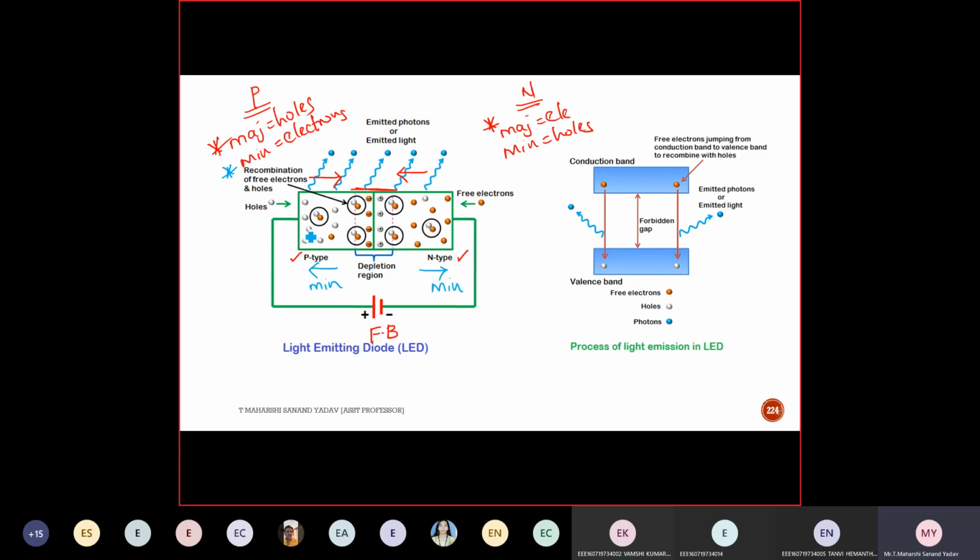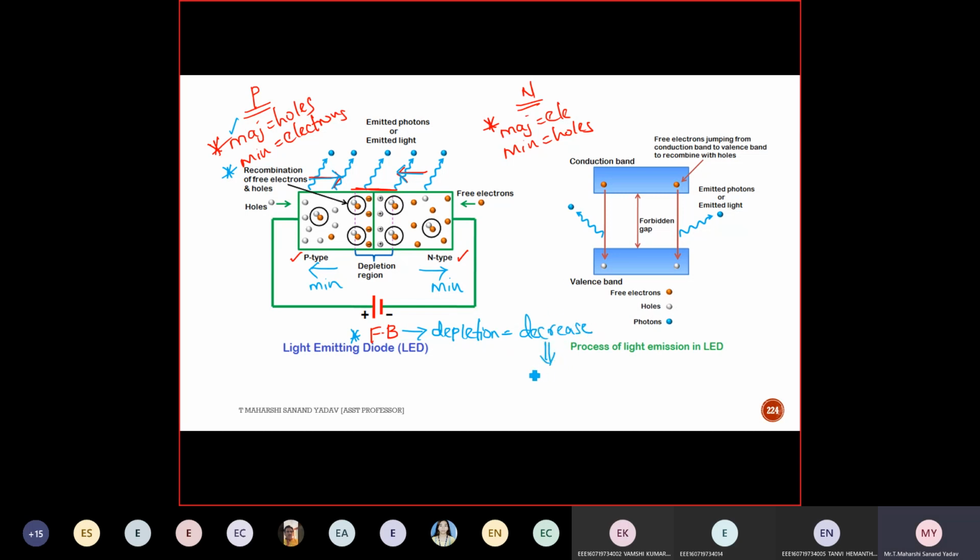Now, let us analyze only forward bias for majority. The majority carriers are moving towards the depletion region. So what will happen to the depletion region? Will it increase or decrease? Decrease, because they are compressing from both ends. You can see here the red arrow mark, it is moving towards the depletion region. So there will be a decrease in the depletion region.